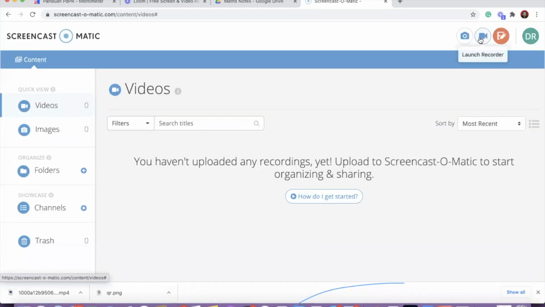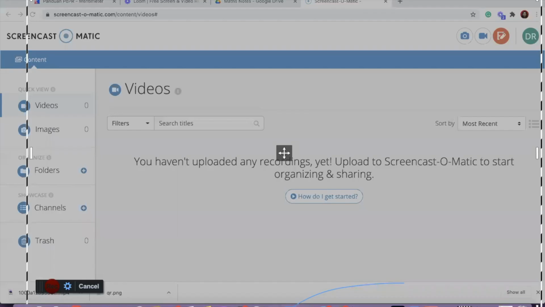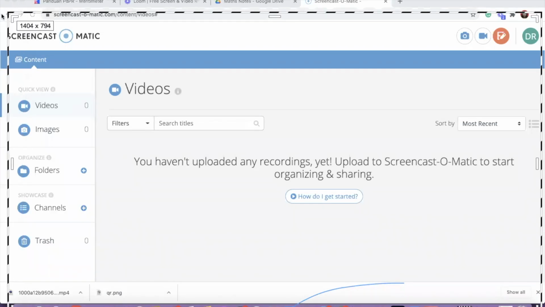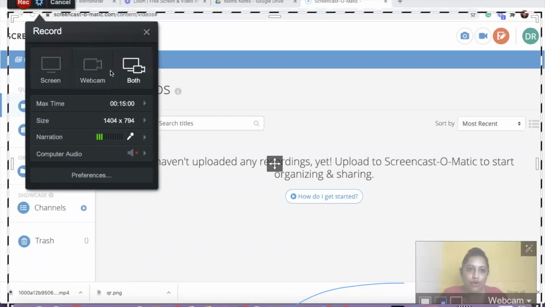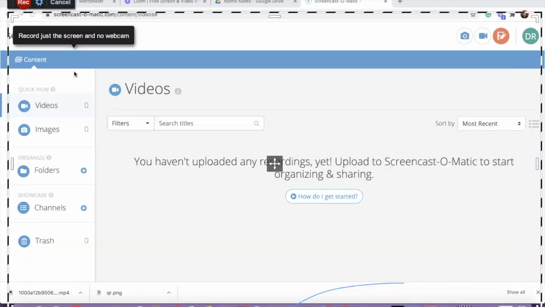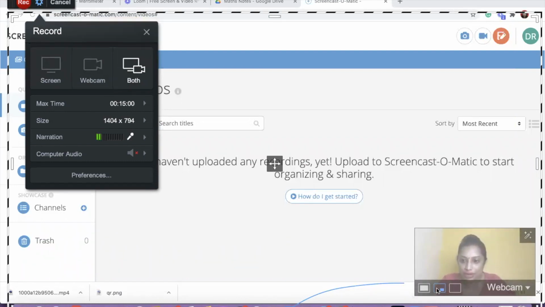Okay, you can do recording. Launch recorder, open recorder. Okay, so this is my recording now. I set where I want to record. And I can choose webcam only, if I want to use the webcam, screen only, or both. I can use both if I want. And I can position where I want to place the webcam. Then you can see everything is available here, and the button to record is here.